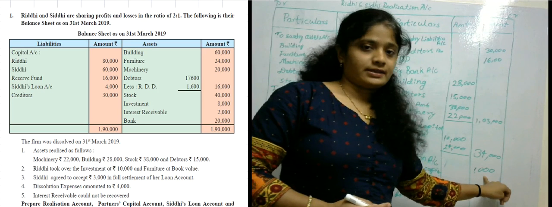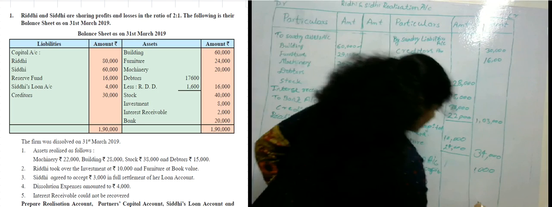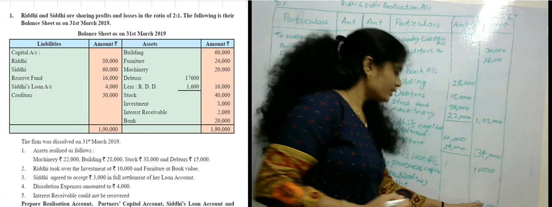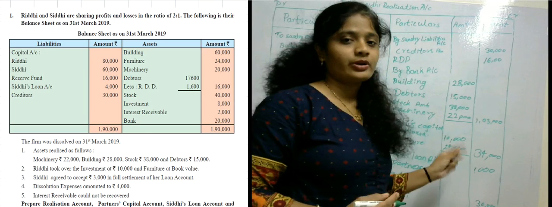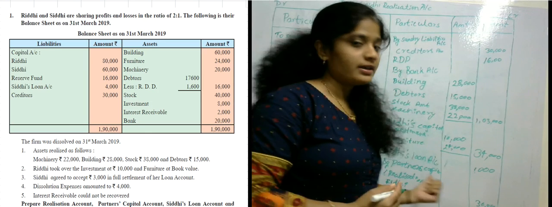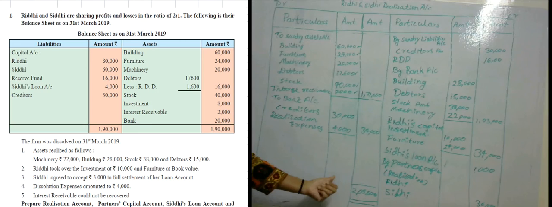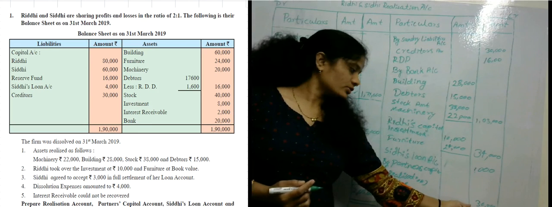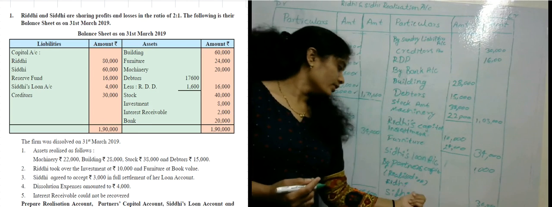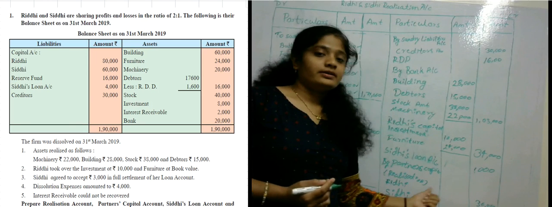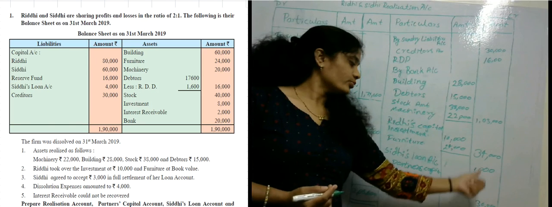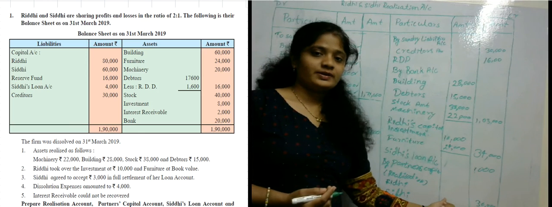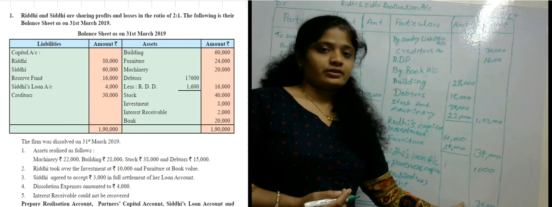The amount left is 36,000 rupees. Because the debit side amount is more and the credit side amount is less, a loss is considered. So a loss has happened in the dissolution of the firm, and this 36,000 rupees will be transferred to the partners through the realization account.